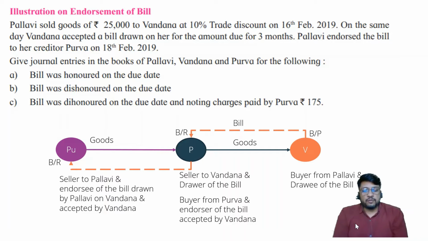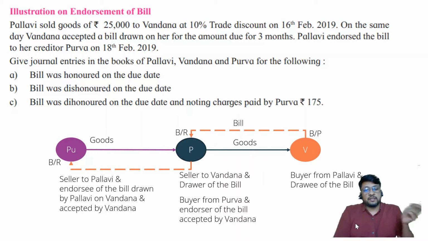I hope it is clear to all of you. Okay. So this is how, and then the bill will be honored by Vandana, or it may be dishonored by Vandana. That depends. If it gets honored, how the entries will be. If it gets dishonored, how the entries will be. That is what we are going to learn. So this is the basic idea of endorsement. Endorsement means transferring the bill to somebody else to settle the second transaction.